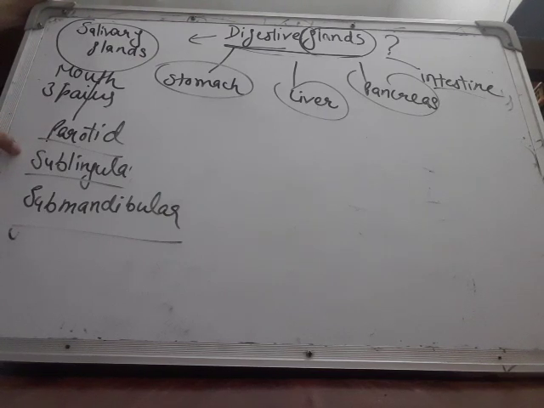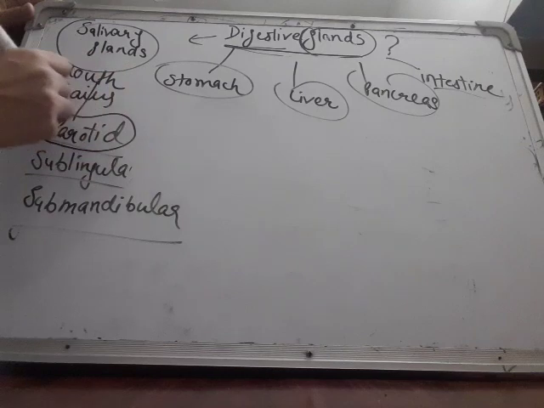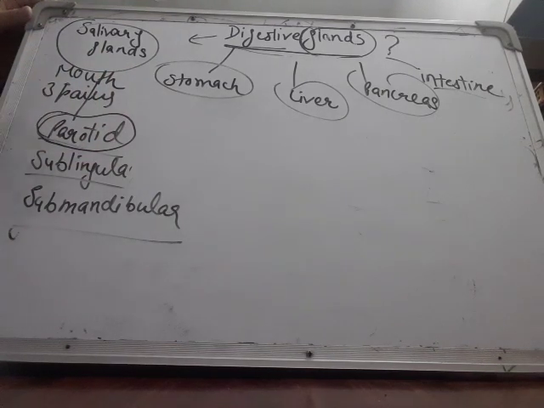The sublingual gland is found under the tongue, and the submandibular gland is found at the back of the throat. The function of all these three glands is to secrete saliva, and saliva contains an enzyme called salivary amylase, which helps in the process of digestion. So this is all about salivary glands. One more point to be noted here is that sometimes the parotid glands swell up in the mouth.